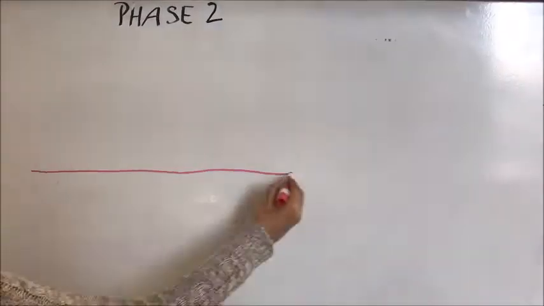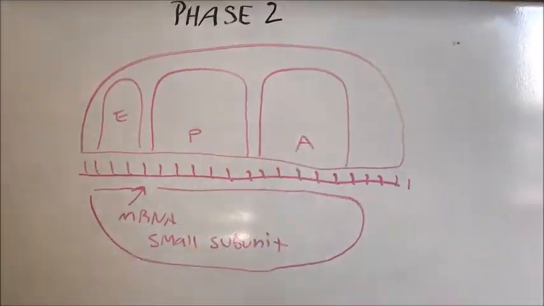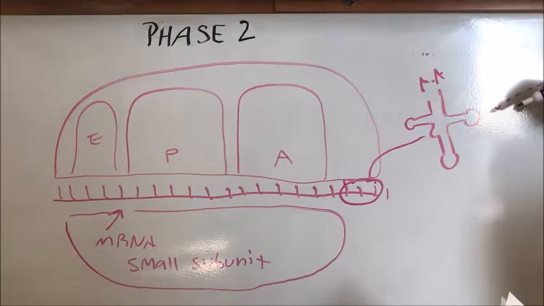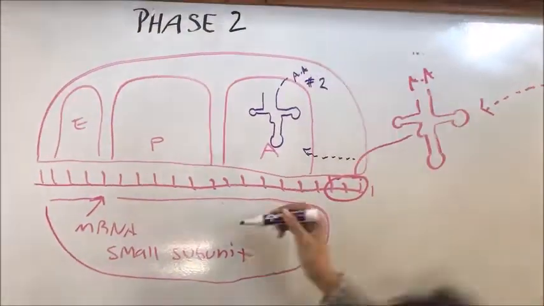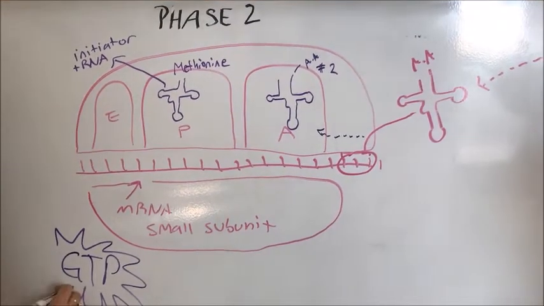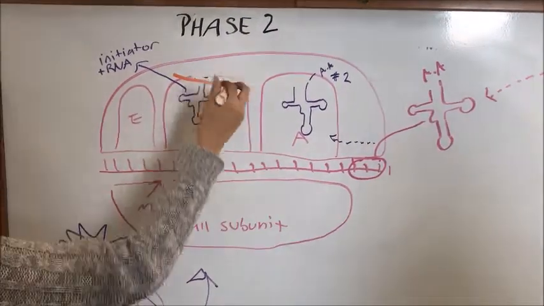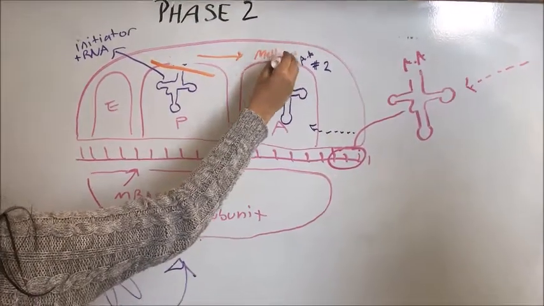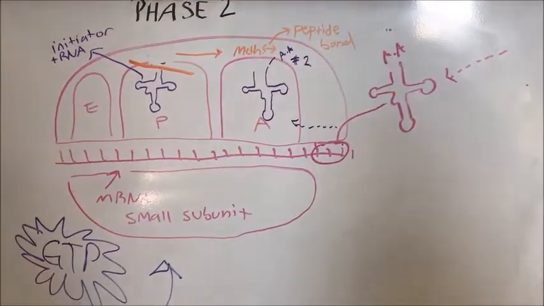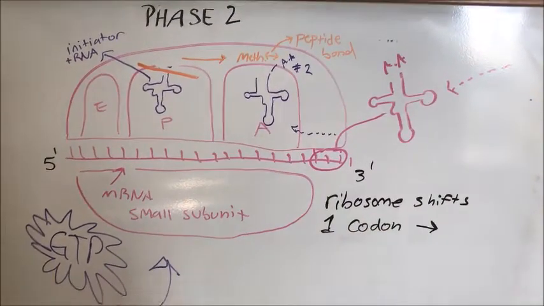Now in phase 2 of translation, the second incoming tRNA molecule with the proper anticodon and amino acid binds to the next 3 base pairs on the mRNA in the A site of the large ribosomal subunit. This step is energized by the hydrolysis of a GTP molecule rather than ATP. Right after, the methionine already present in the P site is cut off from the initiator tRNA molecule and forms a peptide bond with the second amino acid delivered by the second tRNA in the A site. The formation of this peptide bond is catalyzed by the ribosomal enzyme peptidyl transferase.